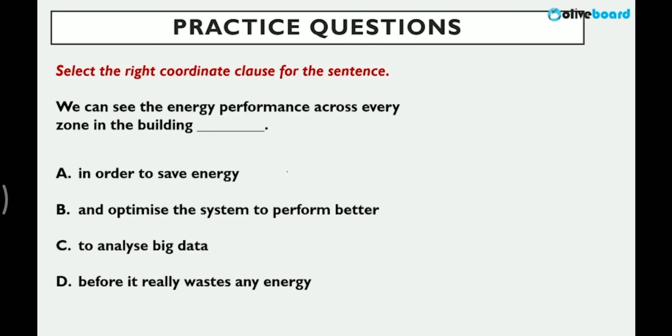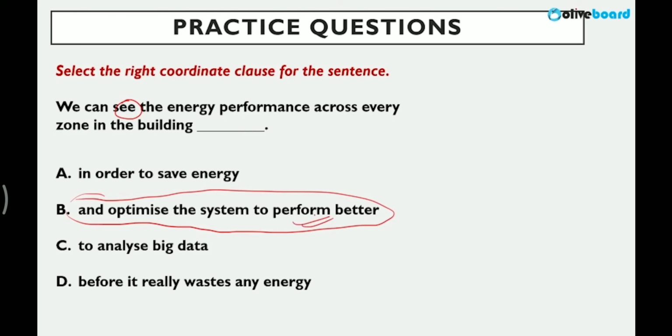Next, we can see the energy performance across every zone in the building. A coordinate clause has meaning independent of the sentence if taken out of the sentence. But we see we are adding on to this. It is giving benefit, energy performance across every zone in the building. We can see that and optimize the system to perform better, right? Not given reason to, in order to will be wrong. So here, and optimize will be correct.